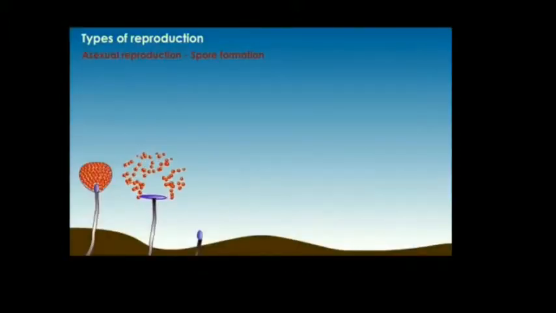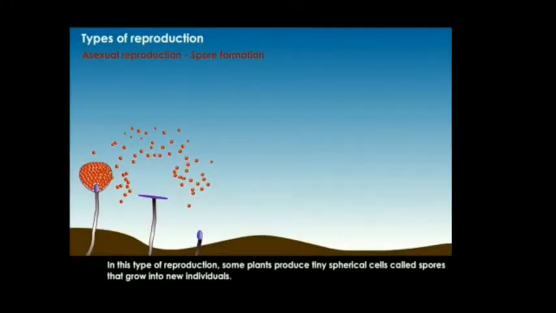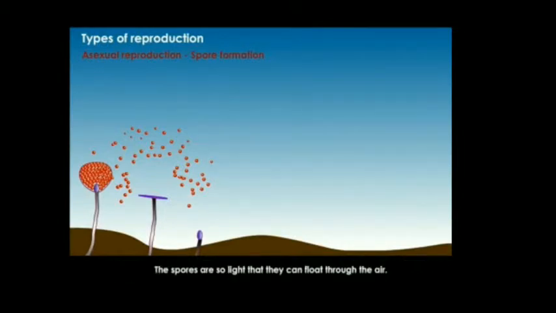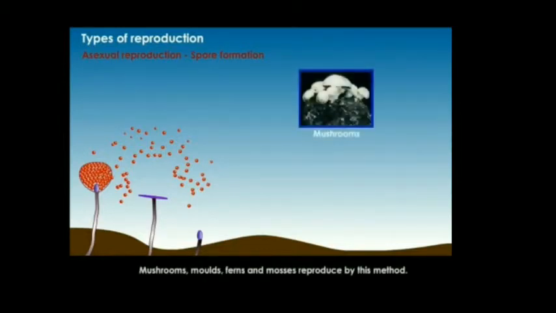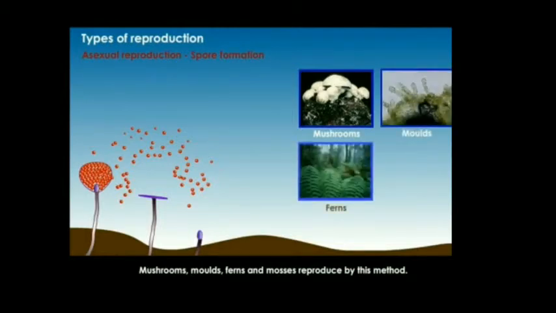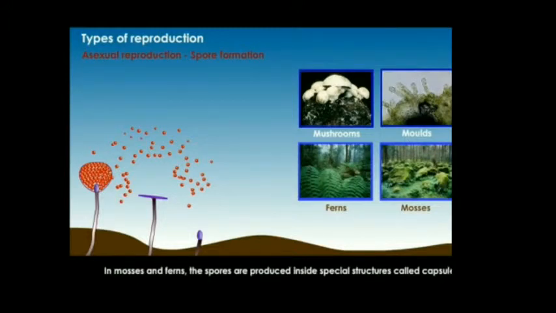Spore formation. In this type of reproduction, some plants produce tiny spherical cells called spores that grow into new individuals. The spores are so light that they can float through the air. Mushrooms, molds, ferns, and mosses reproduce by this method. In mosses and ferns, the spores are produced inside special structures called capsules. The thick wall enables the spores to withstand unfavorable conditions.